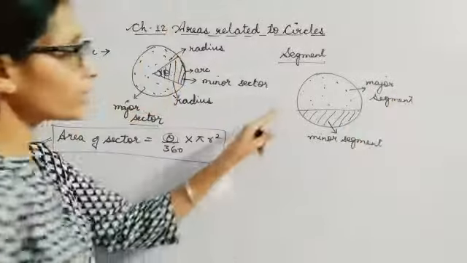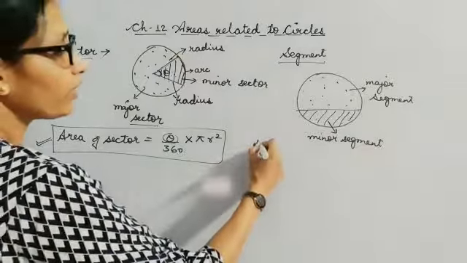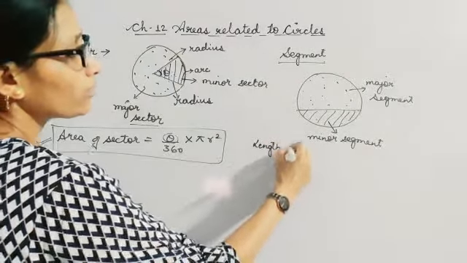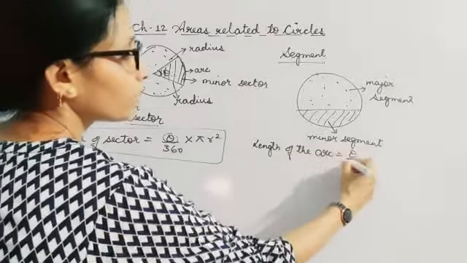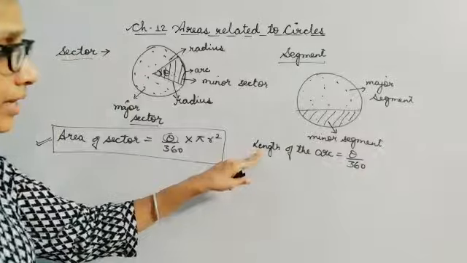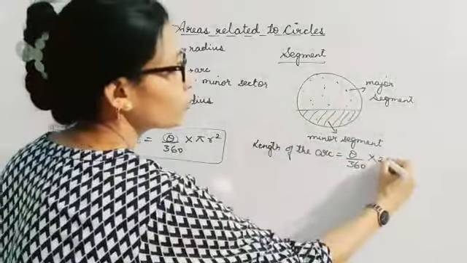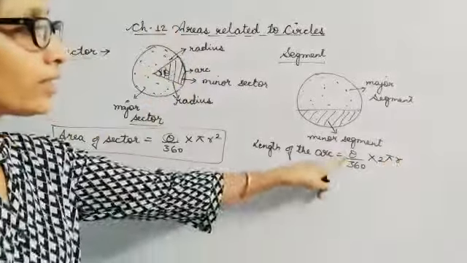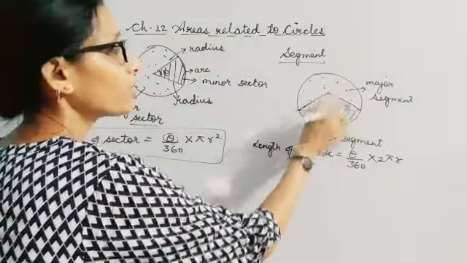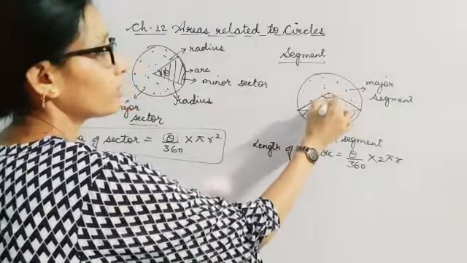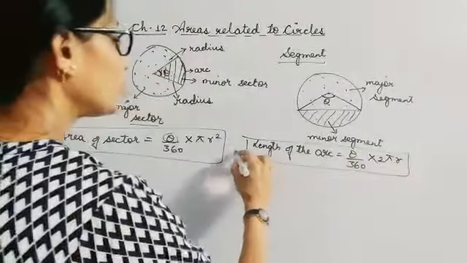Since we are talking about the arc, we can find the length of the arc by the formula: length of the arc equals theta by 360 times 2 pi r. Length means the part of the circumference, that's why I am writing 2 pi r. And what is this theta? This theta is the angle made by the chord at the center of the circle. So this is the theta over here. This is again an important formula which you will be using.